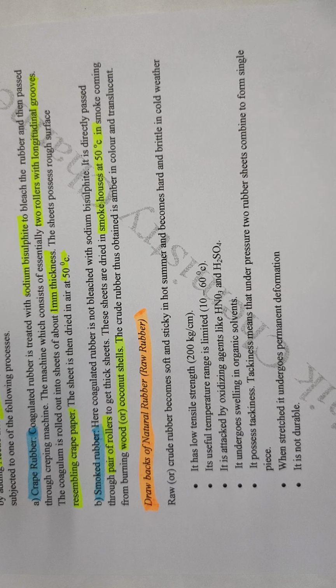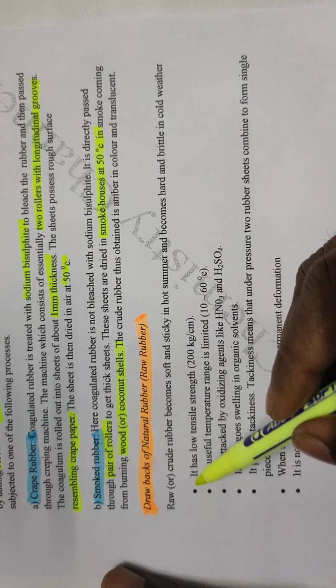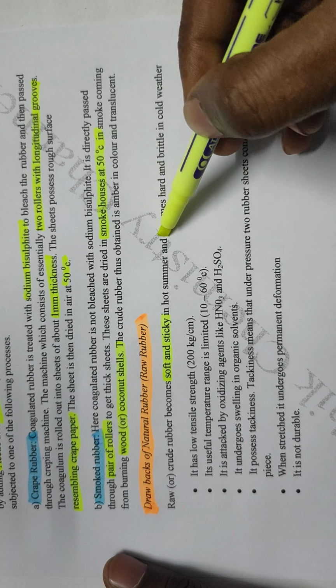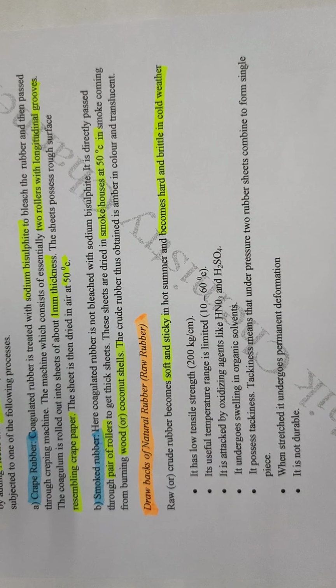In hot summer the material becomes soft and sticky, and in cool weather it becomes hard. That means stiffening of the material takes place in cool weather and softening takes place in hot weather.